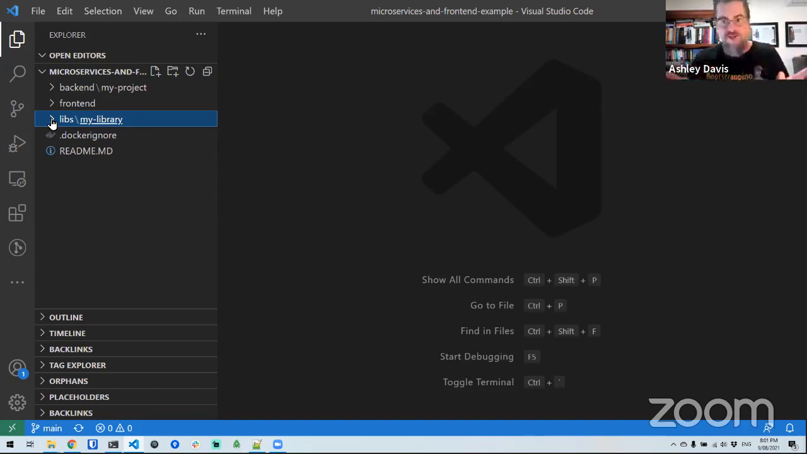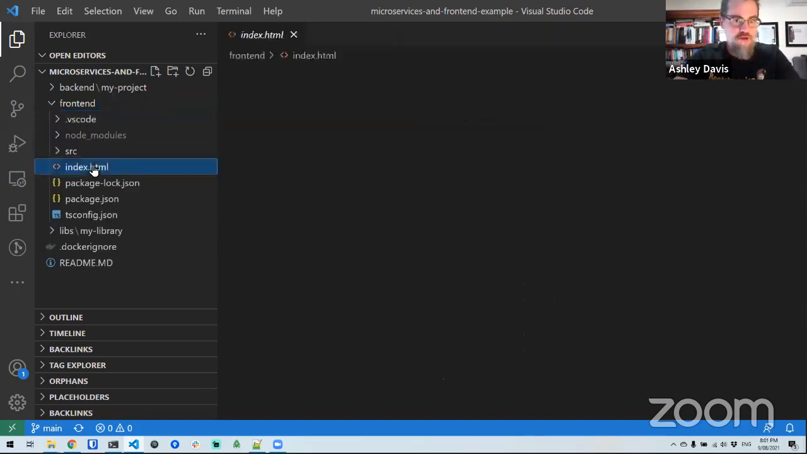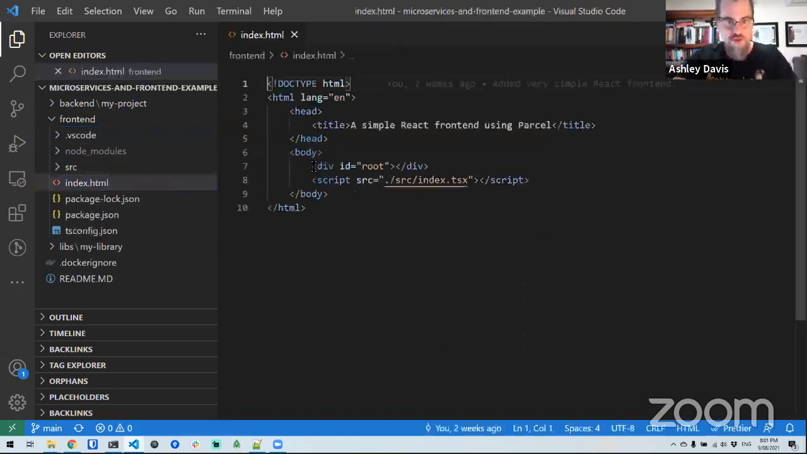But I prefer Parcel anyway, and I use Parcel myself now. I haven't tried this with Webpack. I imagine you could get this fairly easily working with Webpack as well. So in the front end directory, we have got an index file. So this is the front end. It's really simple. It's just got a stub where we're going to put our React UI, and it's pulling in